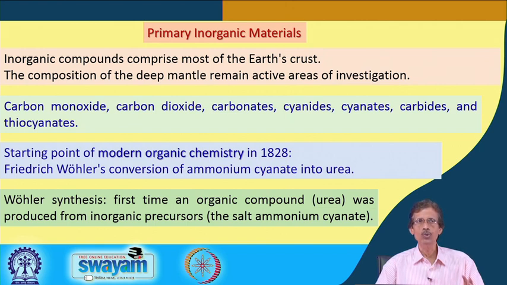But the technology which can convert that nitrogen to ammonia or urea is a difficult task, and that is the typical task of studying this course, where we will understand how the natural sources, the primary inorganic materials, gas molecules like oxygen, nitrogen, carbon monoxide or carbon dioxide, can give us a large number of converted products useful for industry.